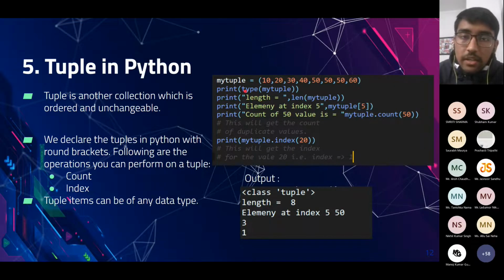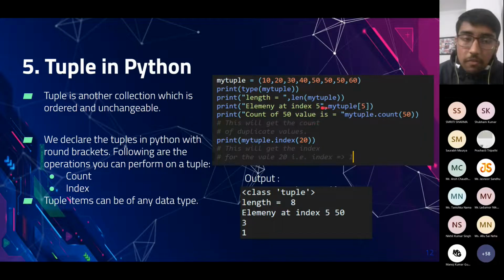If I print the type of my tuple, it will return class as tuple, and len is a keyword used to find the length of any container in Python. If we put mytuple in brackets, we can find the length of the tuple, using this type of print statement.